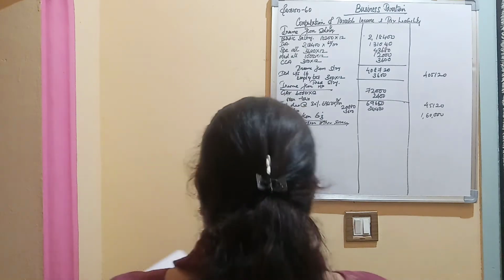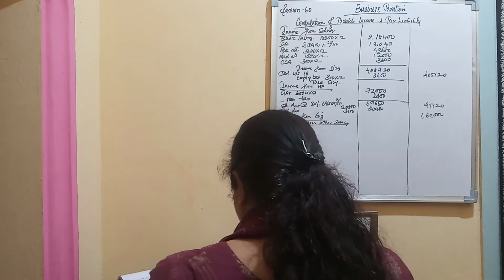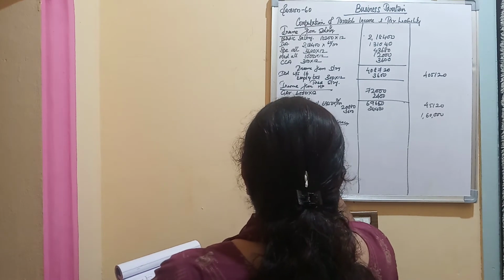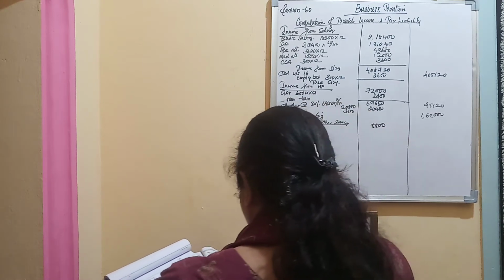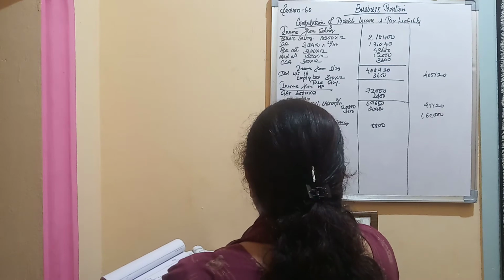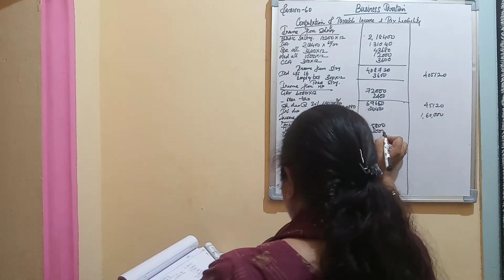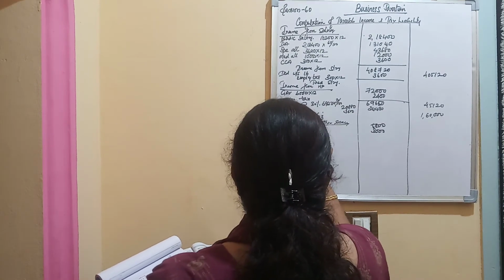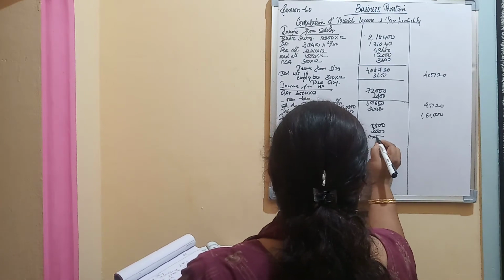Now I shall take it. Interest on FD, it's coming up to 5,800. Then you have directors fees, you have 3,000. Then you have dividends from Indian company, exempted, we can write exempt here.